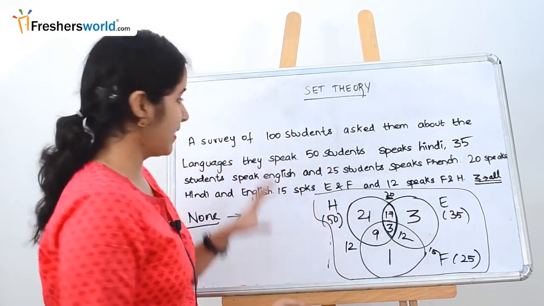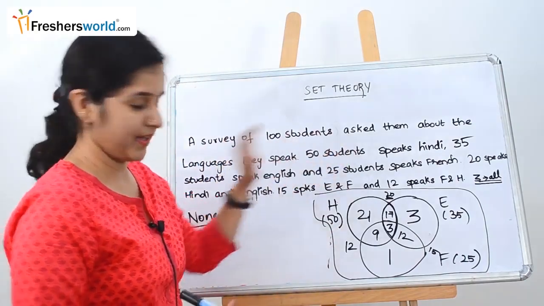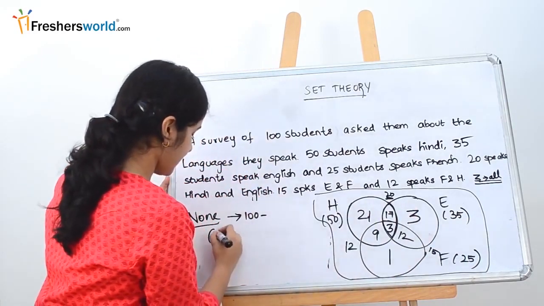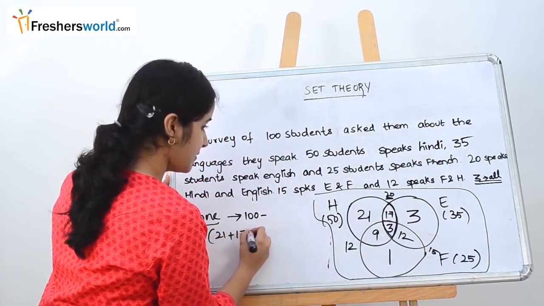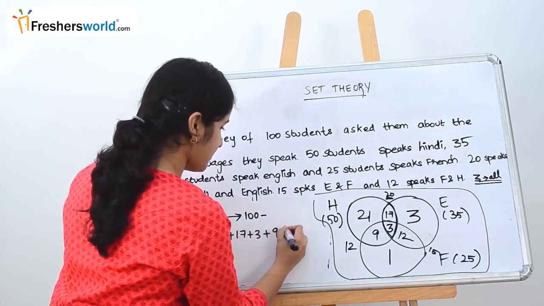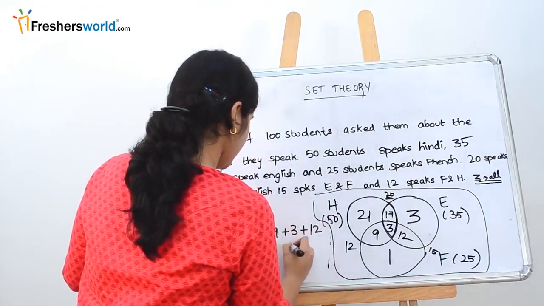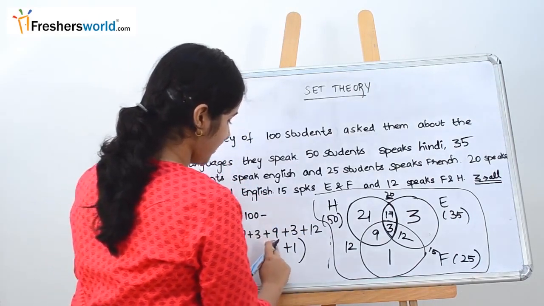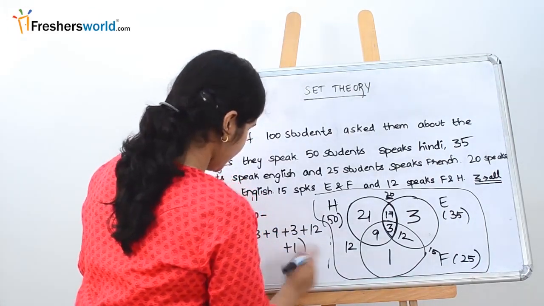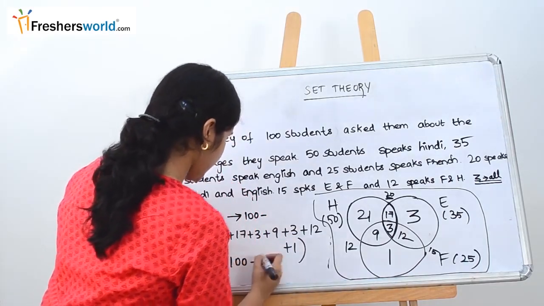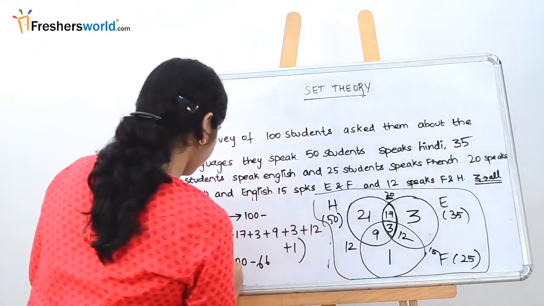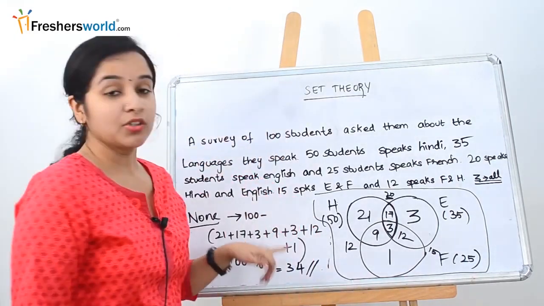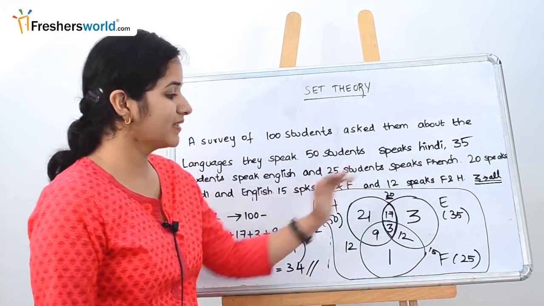So none is nothing but, they have given 100 students were surveyed, so 100 minus all these intersections will be considered here. So 21 plus 17 plus 3 plus 9 plus 3 plus 12 plus 1. 17 plus 3 is 20, 41, 50, 53, 54, 66. So 100 minus 66, which is nothing but 34. So 34 are the people who don't speak all 3 languages.